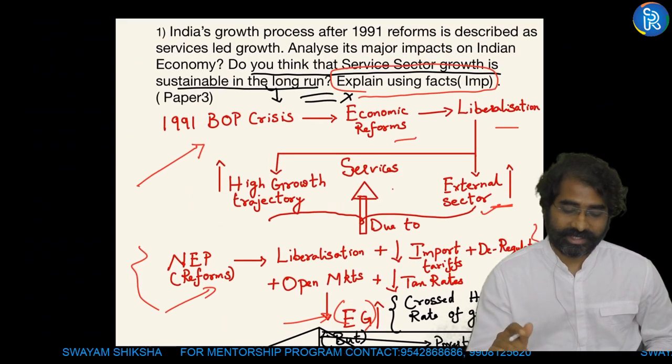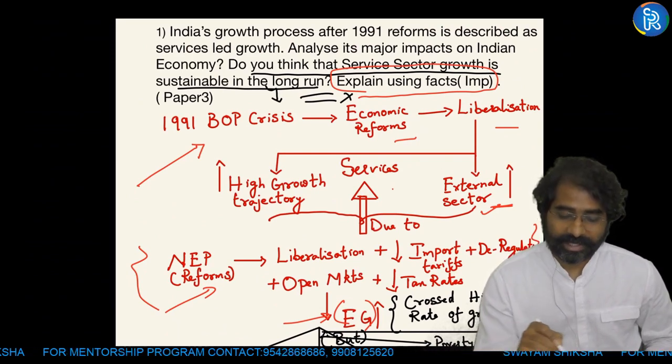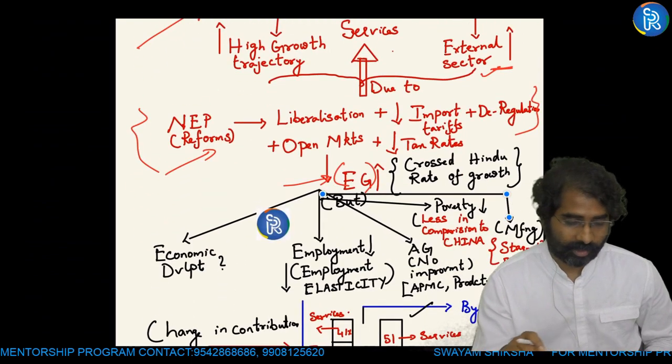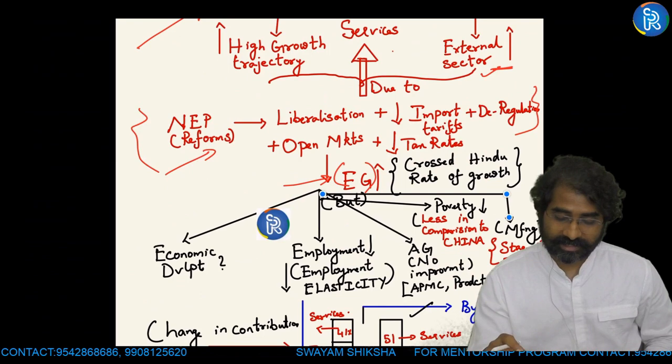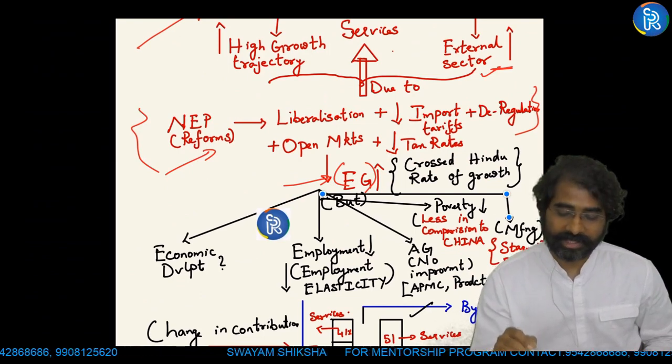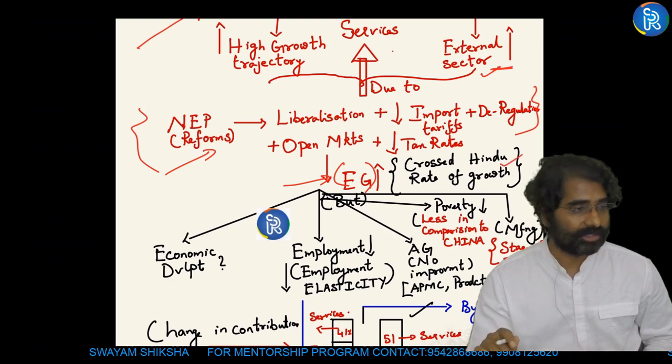Now, what is understandings here? India's growth process after 1991 is described as services-led growth. That is what I am talking about here. India's growth process after 1991 is described as services-led growth because services sector was a major contributor to cross the Hindu rate of growth. This is what I meant.